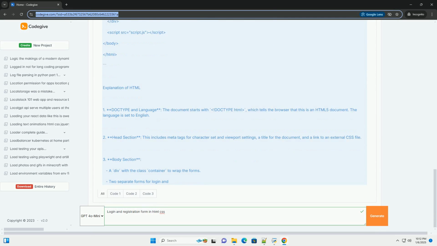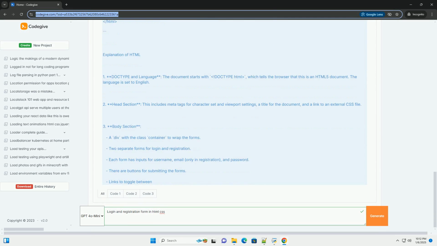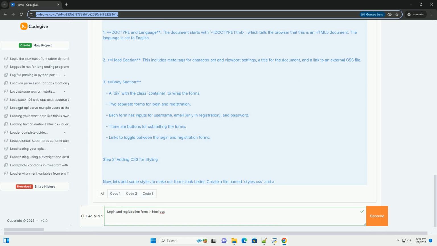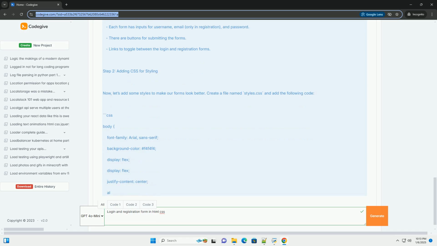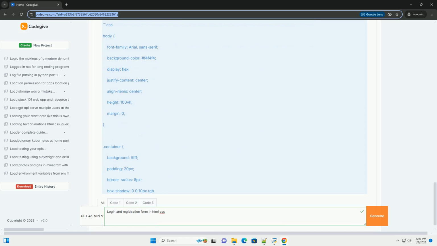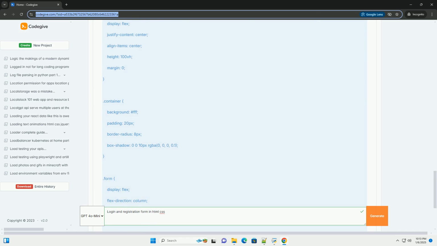Step 1. Setting up the HTML structure. We will create a simple HTML document with two forms, one for registration and one for login.